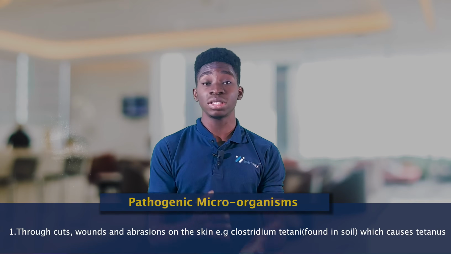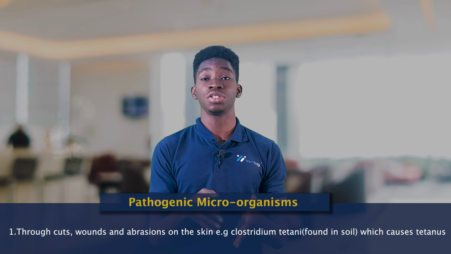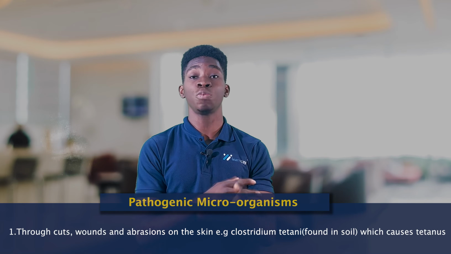Now, let's talk about how microorganisms can enter the body. We've talked about insect vectors or carriers carrying these microorganisms around. So when these microorganisms want to enter the body of a human being or a person or an animal, how do they find their way in? So number one is through cuts, wounds, abrasions on the skin or openings on the skin.